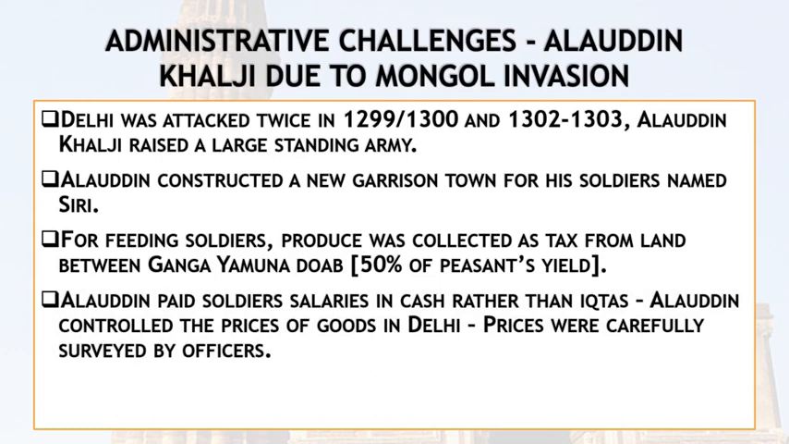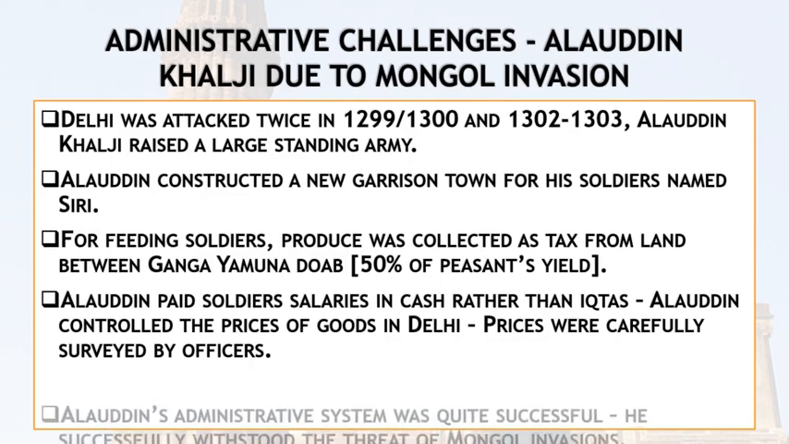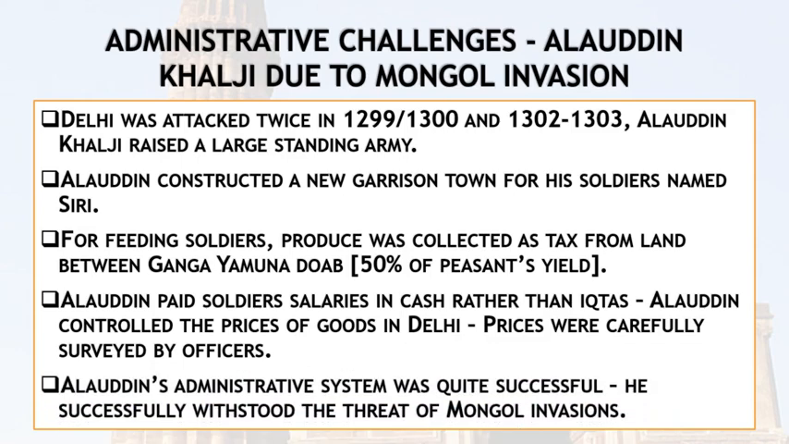Alauddin paid soldiers salaries in cash rather than iktas. Alauddin controlled the prices of goods in Delhi because if the prices were high, how would the soldiers buy them? It was not possible for soldiers, so he always looked after these things, that the price of goods should not increase. Apart from that, Alauddin's administrative system was quite successful. He successfully withstood the threat of Mongol invasion, and he was very successful.